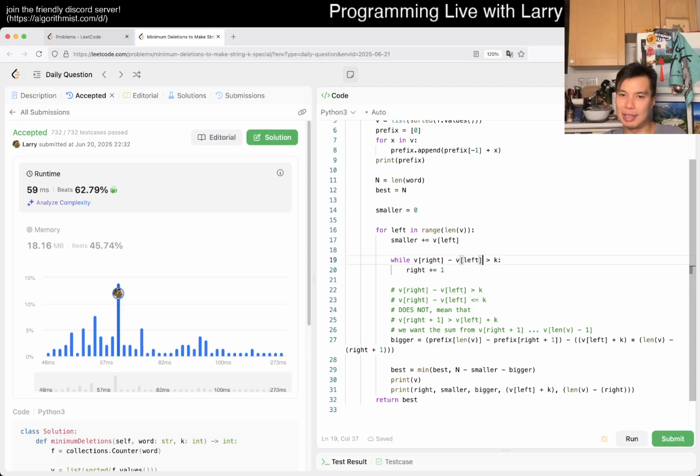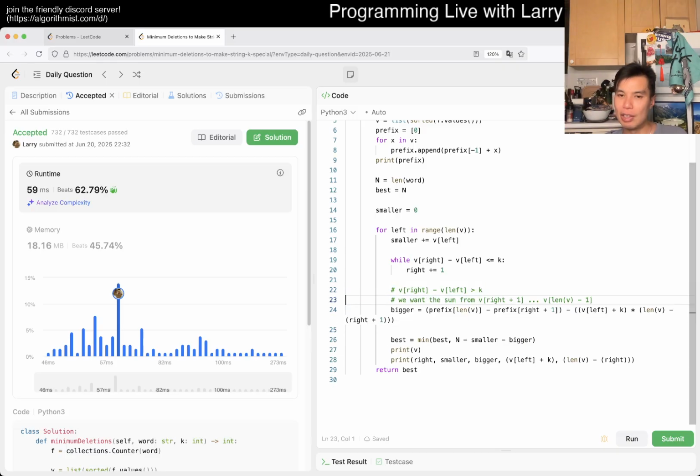Or actually, I messed this up. While this is true, we increment right. So that means that here, now this is true, right? This is true just by definition of invariant. And now that this is true, we want to sum from this now. And then the prefix, I think this now changes to here. And is this right plus 1? I think this is just right. Maybe I'm off by 1.